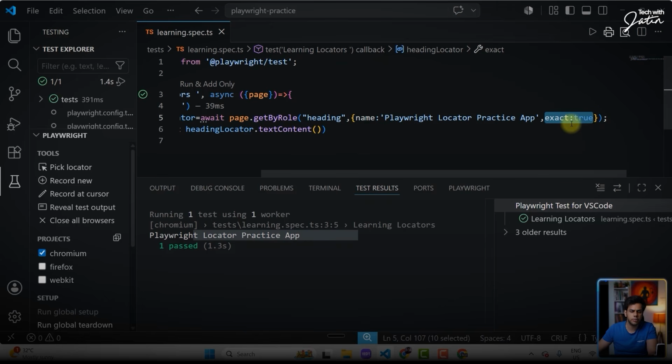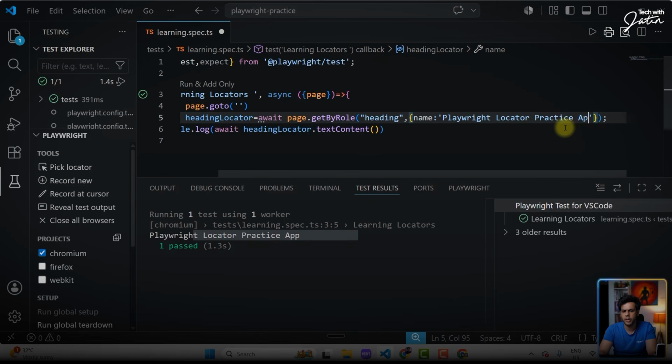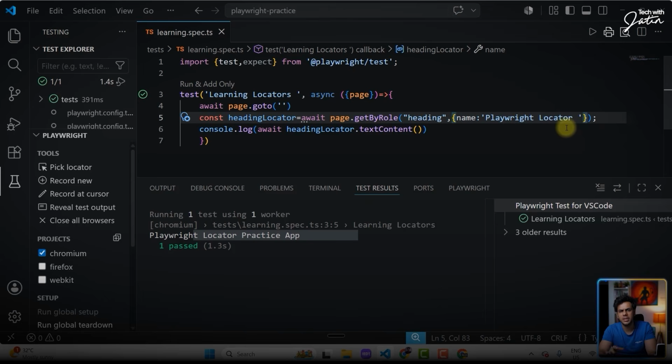So it is up to you whether you want to use the exact attribute or not. Generally, when you're working with applications, there will be certain words which are going to remain constant and certain things which are going to change. Like if a user is signing in, you say, hi Jatin, hi Raj, hi Uday. So hi is constant, and the name of the user is changing. Are you getting the point? So in that particular use case, you can't use the exact attribute. Is this part making sense to everyone? Perfect. Quickly do this particular stuff at your end.